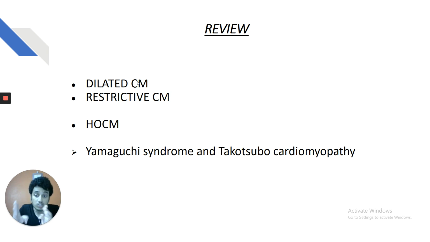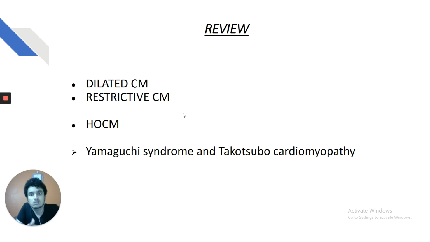Dilated cardiomyopathy and ischemic cardiomyopathy are not the same because ischemic cardiomyopathy is a separate entity, where there is pre-existing coronary artery disease, and you cannot put a diagnosis of cardiomyopathy in pre-existing coronary artery disease. The sound characteristic of dilated cardiomyopathy is S3, and pulsus alternans is characteristic of dilated cardiomyopathy. In restrictive cardiomyopathy, S4 is the characteristic sound, and it is a form of cardiomyopathy where the right side is involved more commonly than the left side, and it is a diastolic failure of the heart, whereas dilated was a systolic failure of the heart.